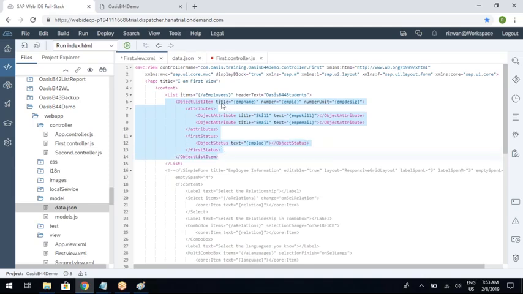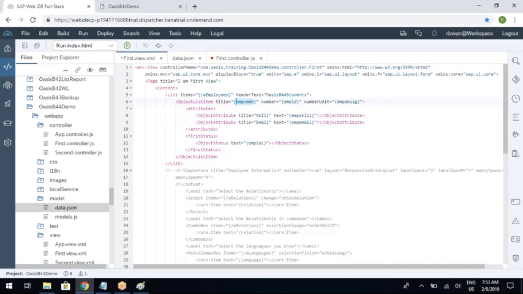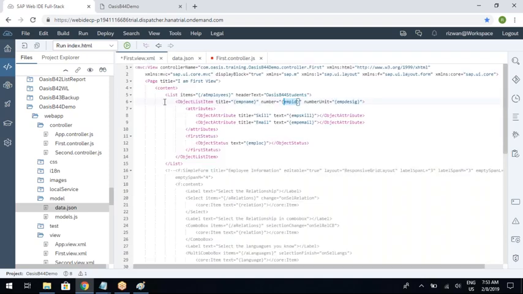So for the first list item, it will start creating the title. Now, since the data is pointing only to the first one, from this first one, it will pick up the employee ID, which was bound here. You can see employee name, employee ID bound here. So at this moment, what is the employee ID? 100001. At this moment, what is the employee name? Abhinay. So with Abhinay details like employee ID, employee name, designation, skill, email, location, it will construct this entire list item. Again, the loop gets repeated.